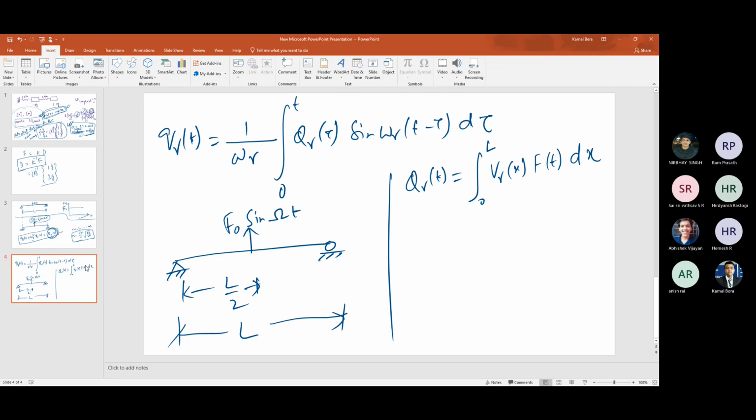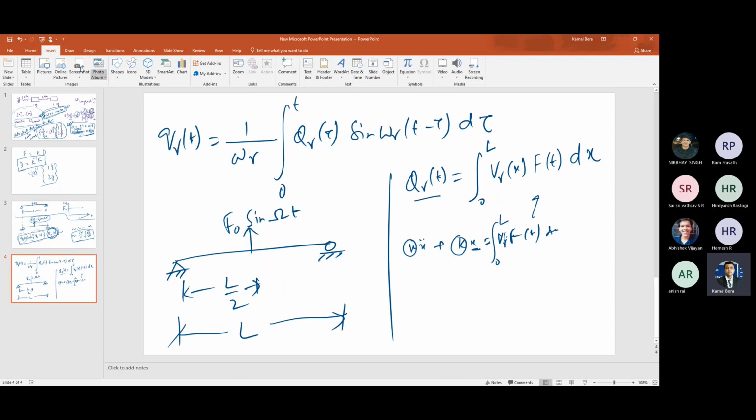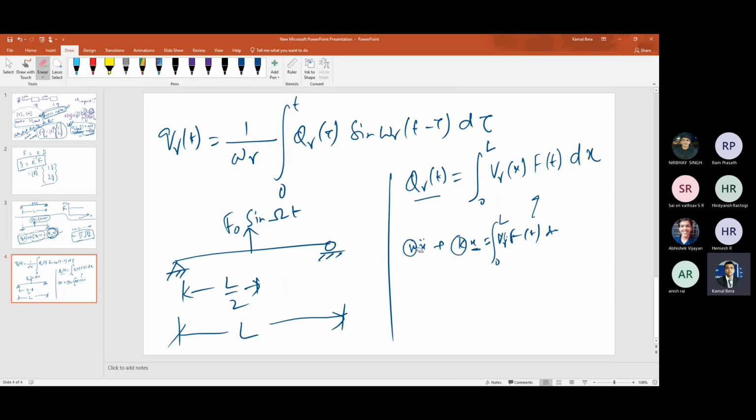Please check the PPT for how the generalized load comes. The equation of motion is M x double dot plus K x equals f t. I write x as a modal summation, pre-multiply both sides of the equation by V_r, and integrate over the domain. Using the orthogonality condition, you come to this expression. That I have already discussed, and you can check it in the PPT.